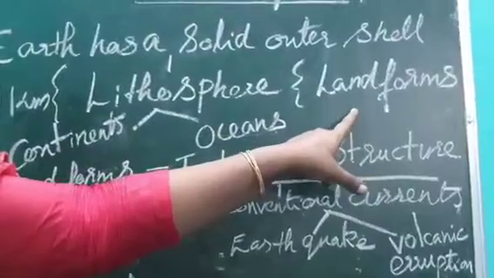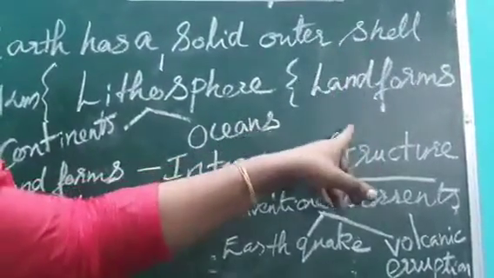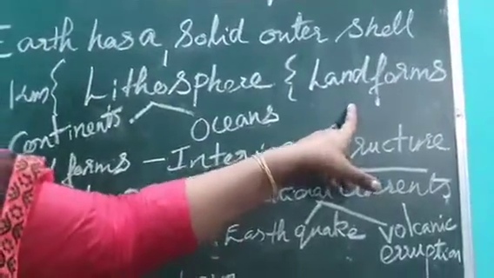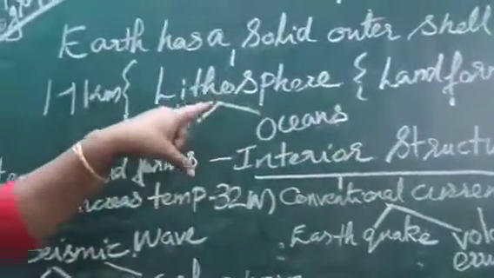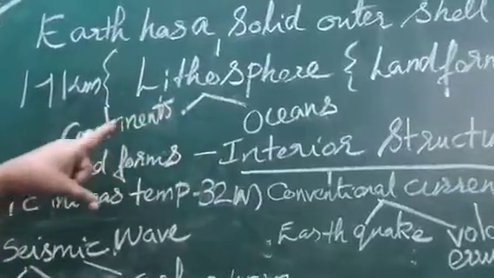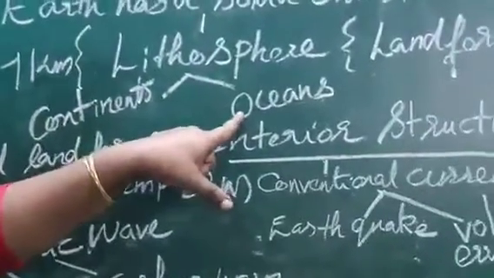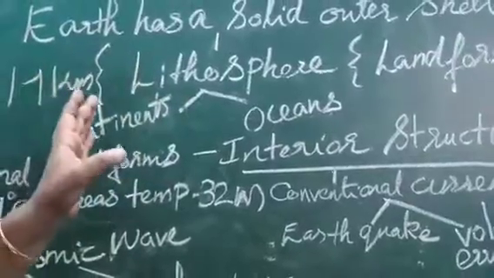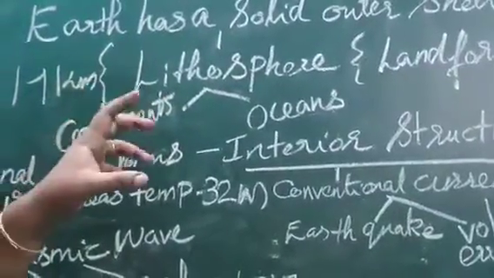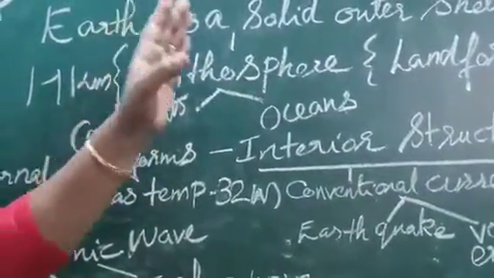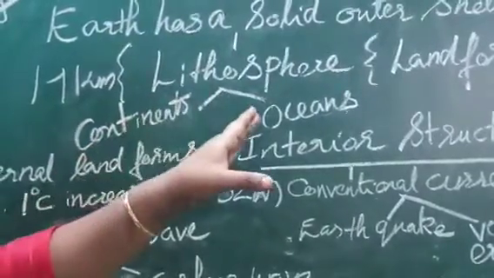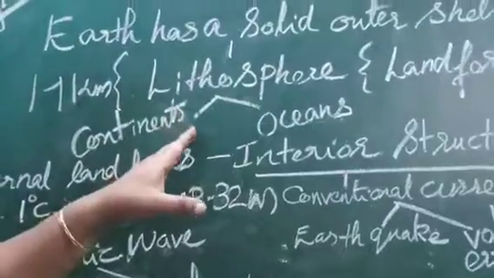And all the landforms, what are the landforms? Plains, plateaus, rivers, all kinds of water bodies and other features like hills are found on the lithosphere. Now, lithosphere consists of continents and oceans. So all continents and oceans are part of lithosphere. Why? Because it is the outer crust of the earth.